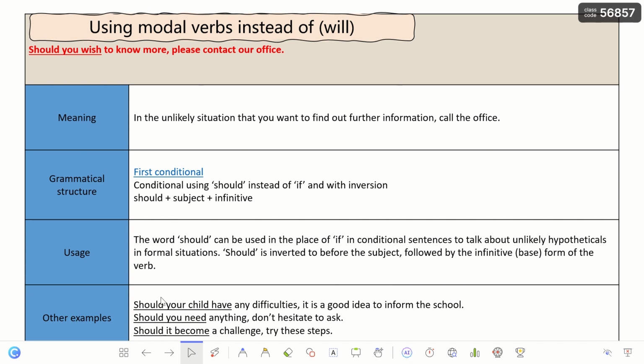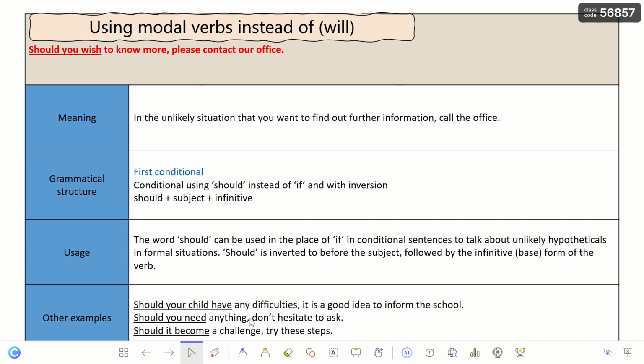Instead of saying "if your child has any difficulties," because child is singular, if I'm using if, it must have a singular verb, so has. But here, since I'm using should, it's followed by what? Base verb. "Should your child have any difficulties, it's a good idea to inform the school."